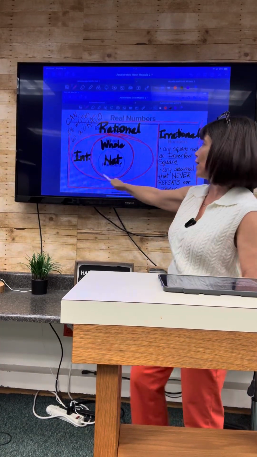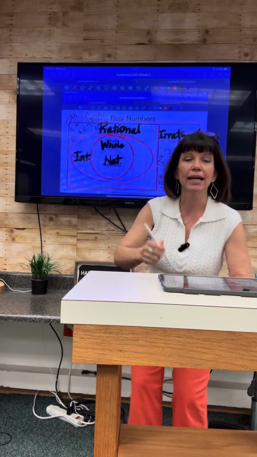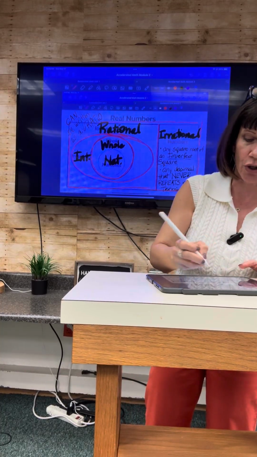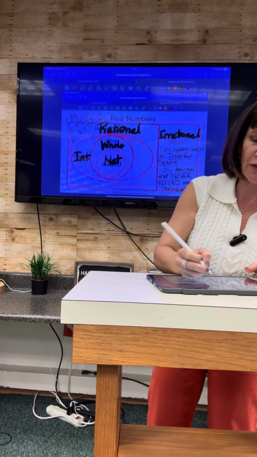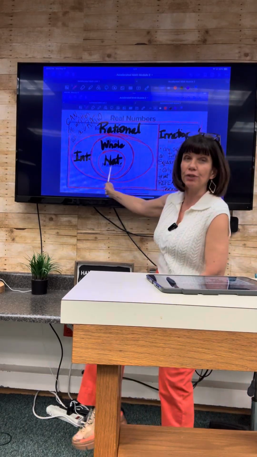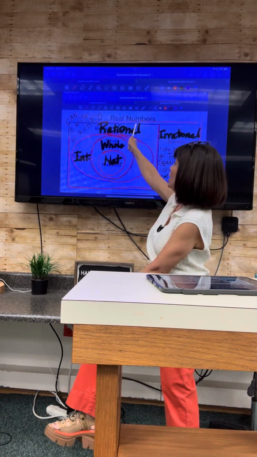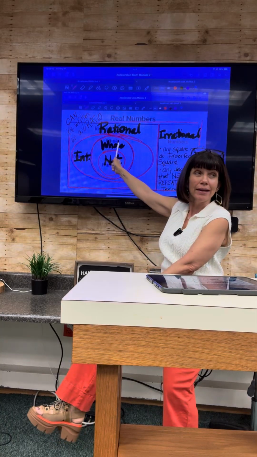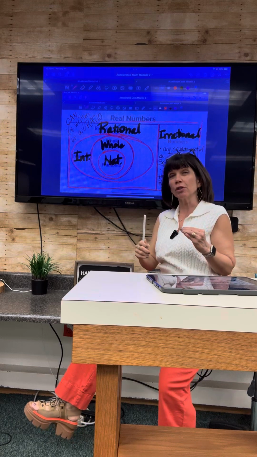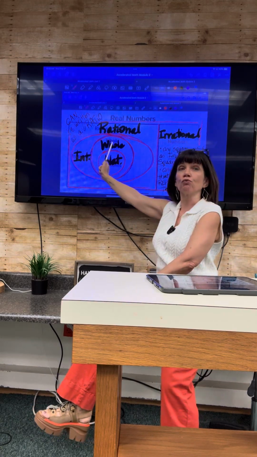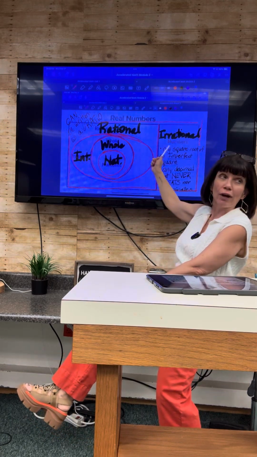Imagine every area of this section, and I forgot to trace one of my little circles. Let me trace this little circle. There's a very specific category called natural numbers. It is a part of rational numbers, which are a part of real numbers. The categories you're most concerned with today are rational versus irrational.